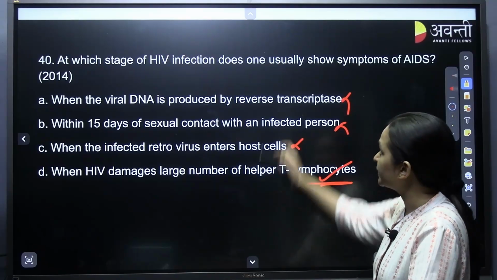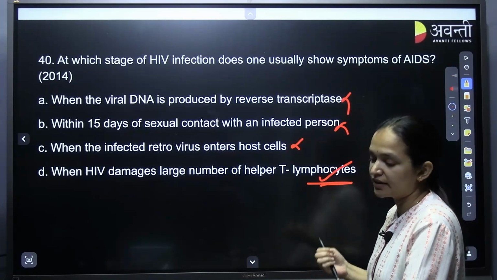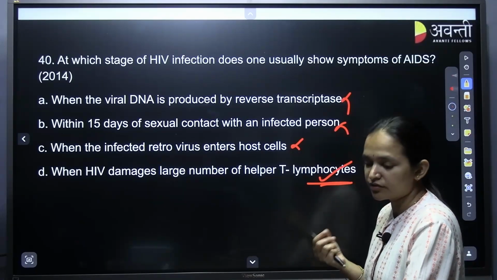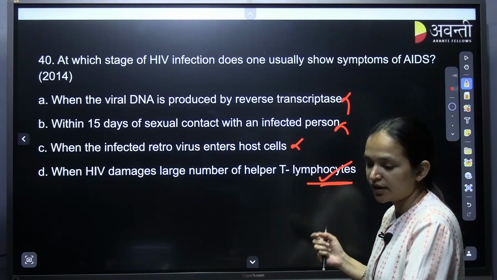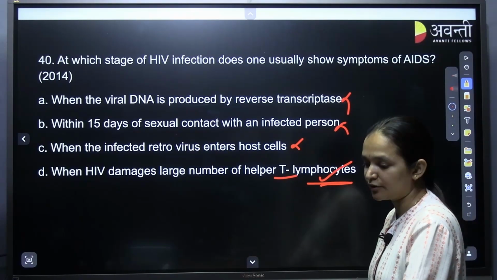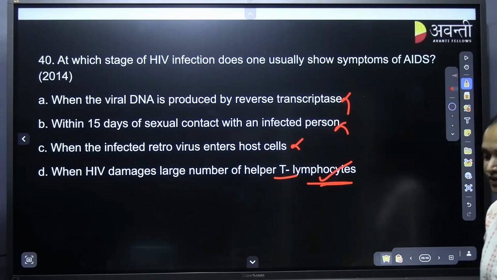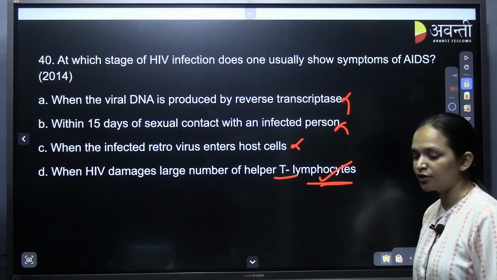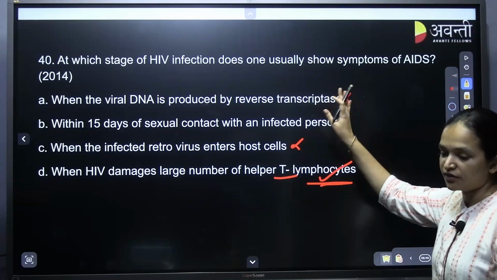At that point of time, they will show symptoms like getting fever often, getting cold often, because for very small things also the T helper cells will not be there to fight against. So at that particular point of time they show the symptoms, otherwise they don't get to know whether they have been infected with HIV or not.